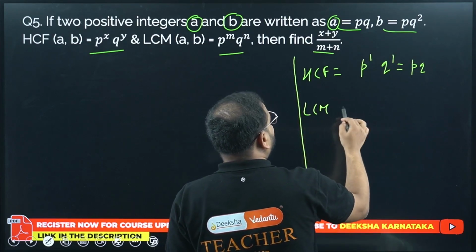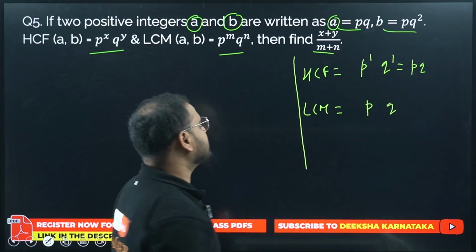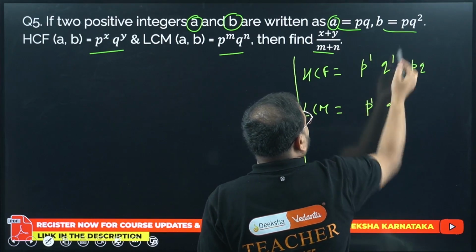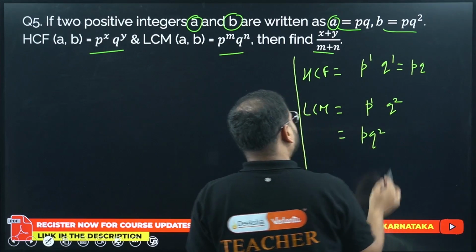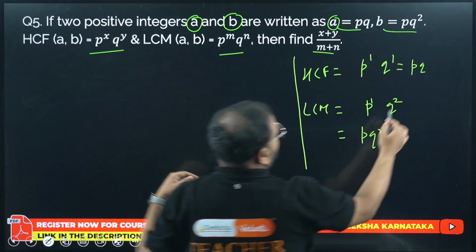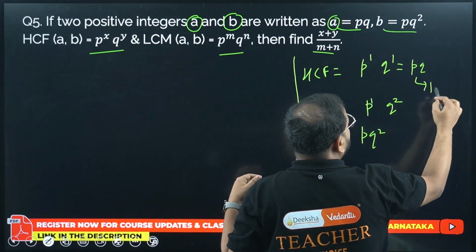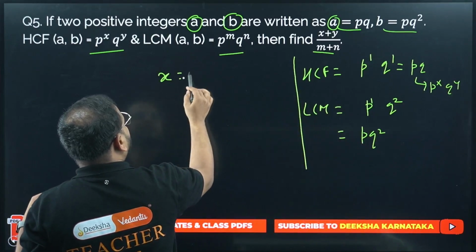What about LCM? For LCM, write all the factors, PQ, with the highest power. What is the highest power of P? 1. For Q it is 2. So my answer is PQ square. Please compare. They have given HCF as P power X, Q power Y. What are the values of X and Y? X is 1 and Y is also 1.